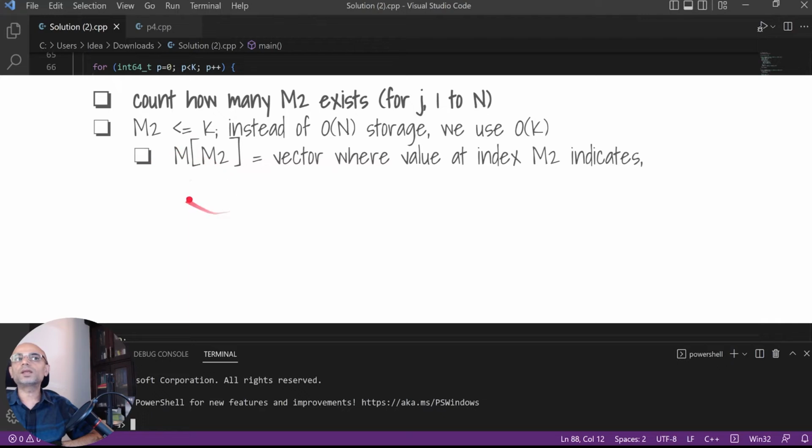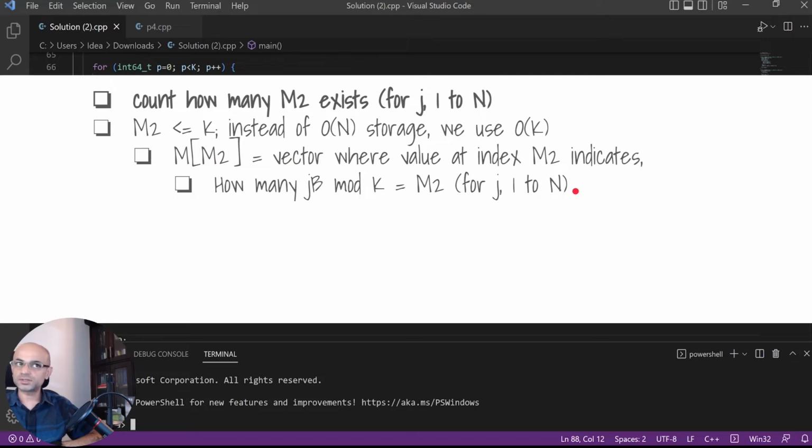So now we will try to have a vector m where at the m2 index in vector m, we will store the count of j between 1 to n for which j power b mod k will be m2.